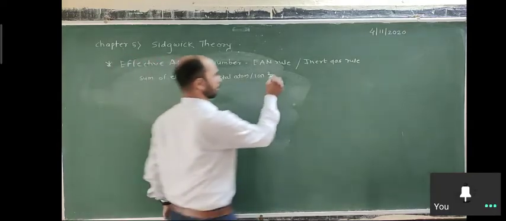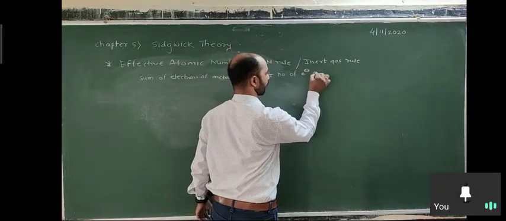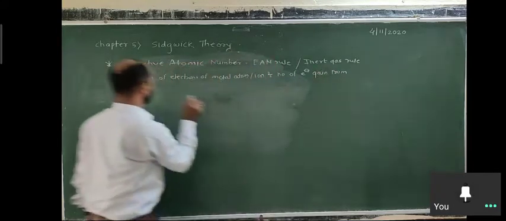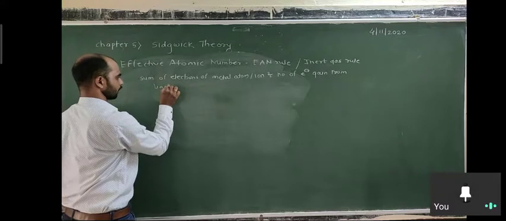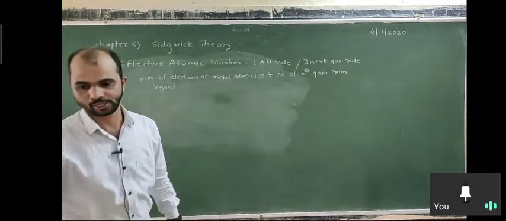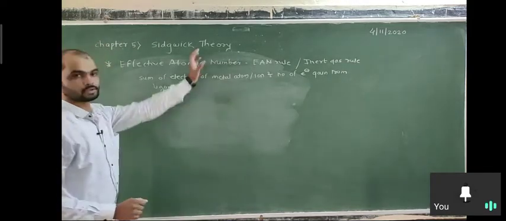This is the effective atomic number. So this is the concept.